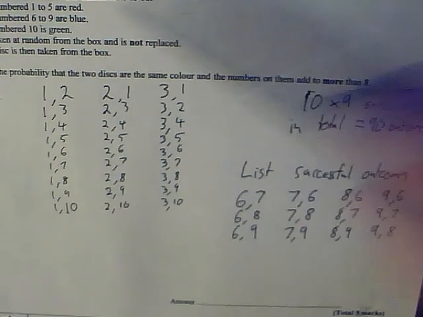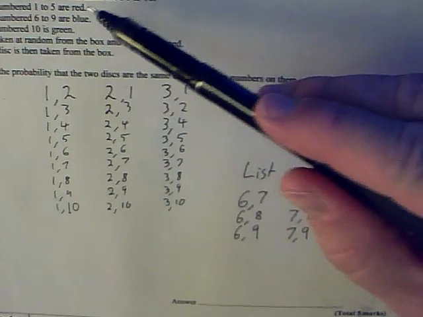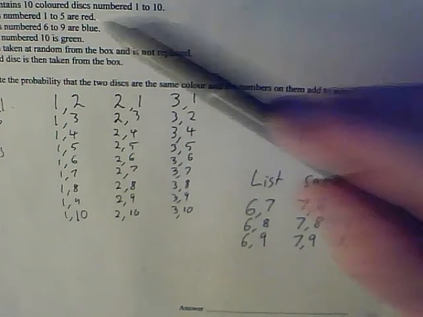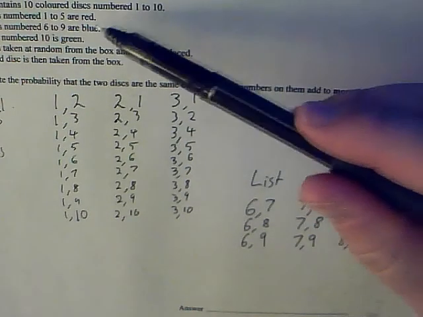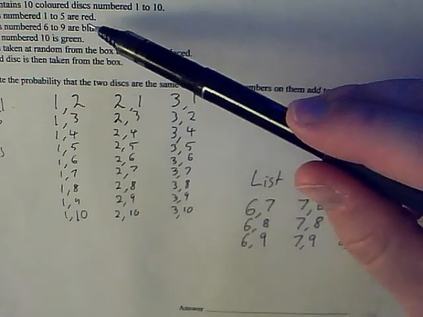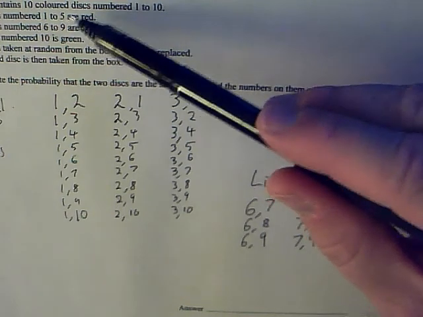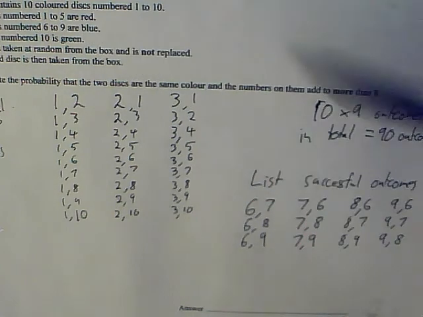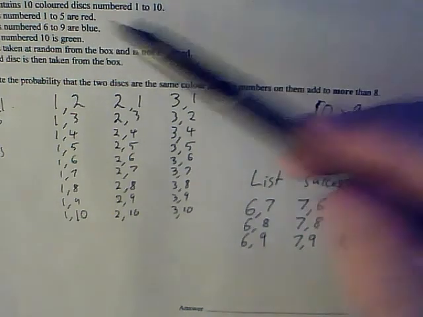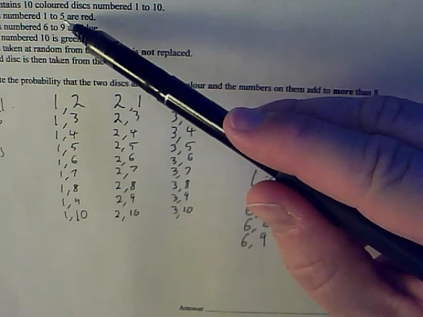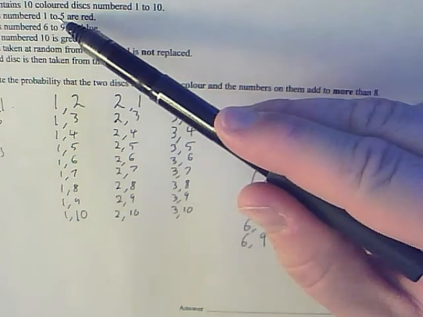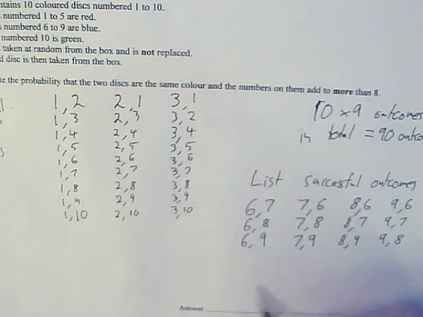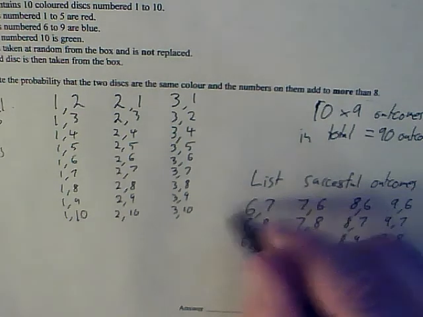The question is, how many possible outcomes I have that would add up to more than 8 if I draw both reds? Well, not 1 and 2. In fact, not 1 and 3 or 1 and any of these are not going to add up to more than 8. The only ones that will add up to more than 8 are going to be ones involving 4 and 5.